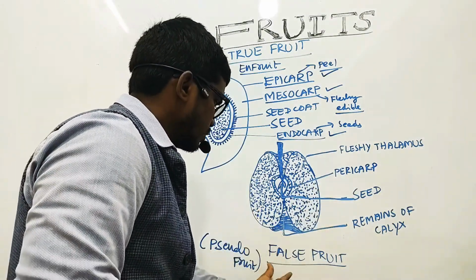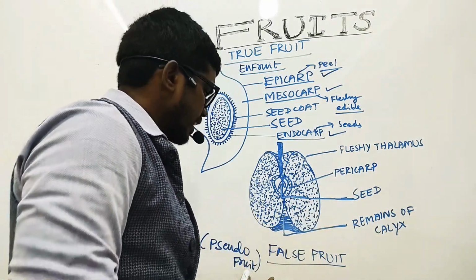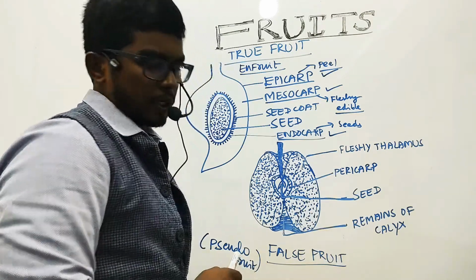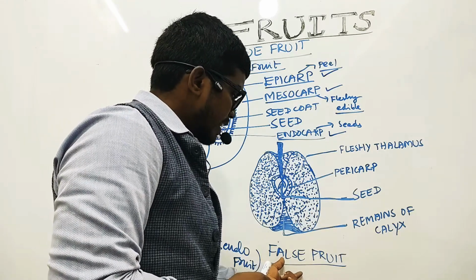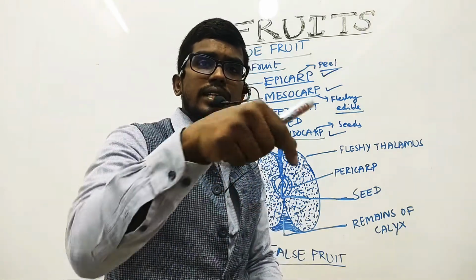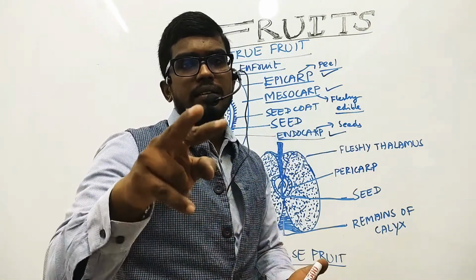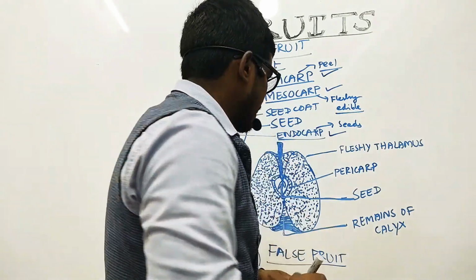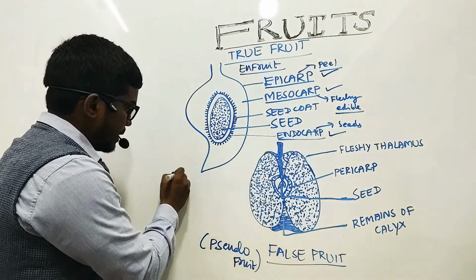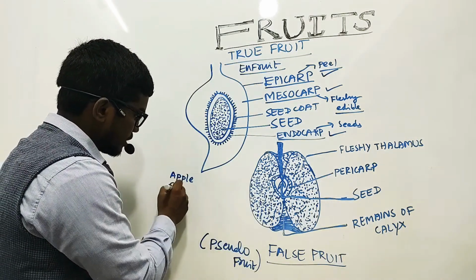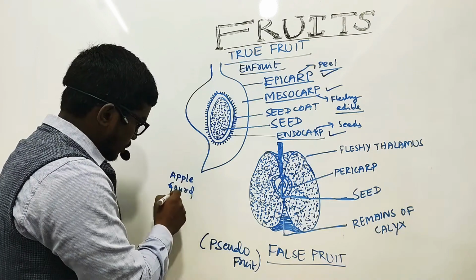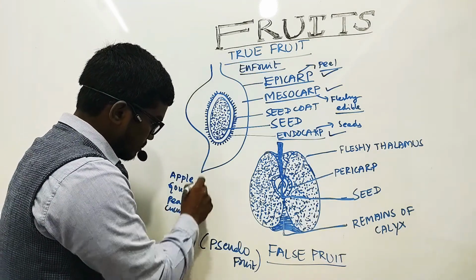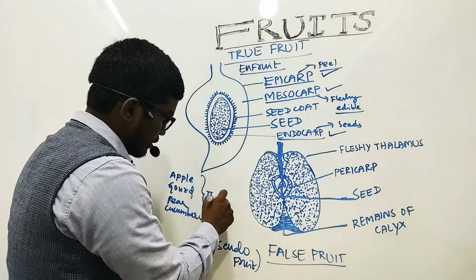Then we have the pseudo fruit or the false fruit. These types of fruits are also referred to as pseudo fruits. They are formed from the ovary along with other floral parts like the thalamus also. For example, we have apple, gourd, and also pear, even cucumber, which are developed from the thalamus part of the flower.